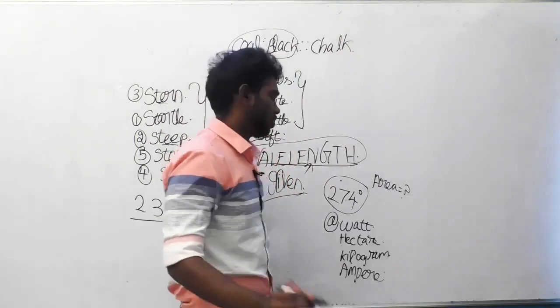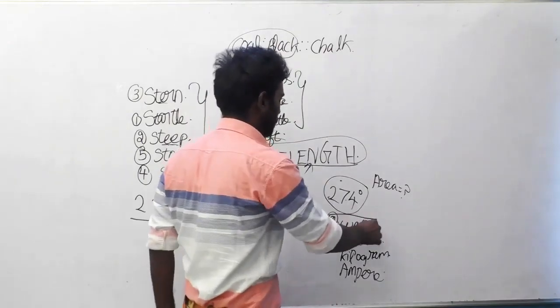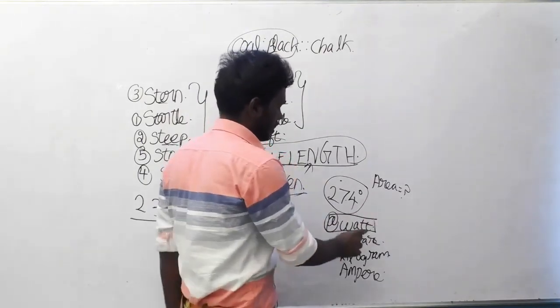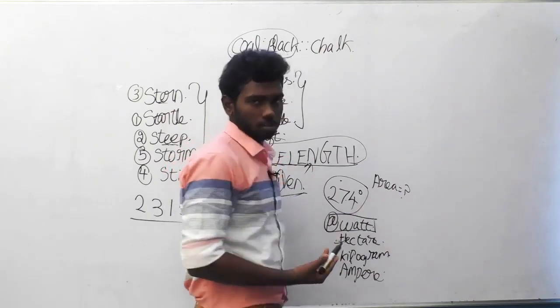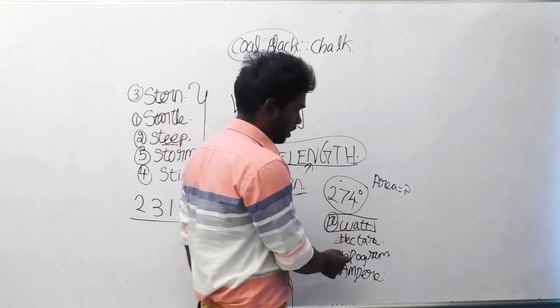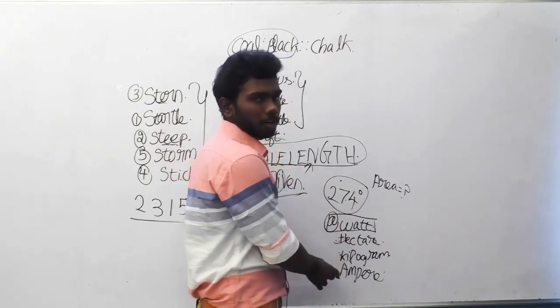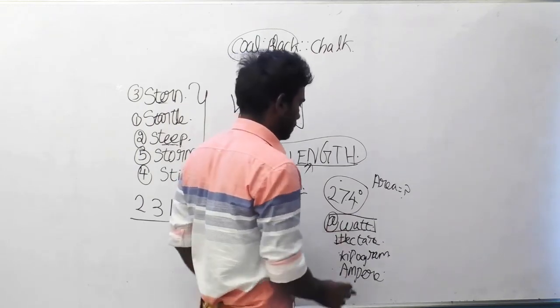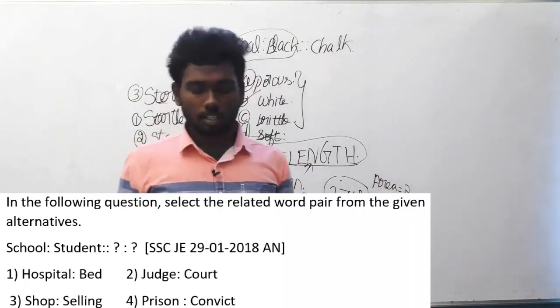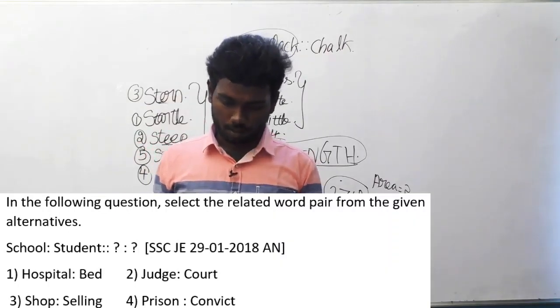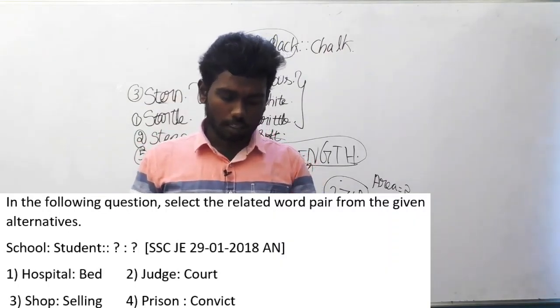And obviously you know what is measured about power, and here is the second one, hectare, and you can clearly see that area is measured in hectare. So this may be the option. It is not kilogram. Kilogram is the weight, and it's not ampere also. So hectare will be the answer for measuring the area. So the answer option is option B, hectare. Let us move on to the 108th question.